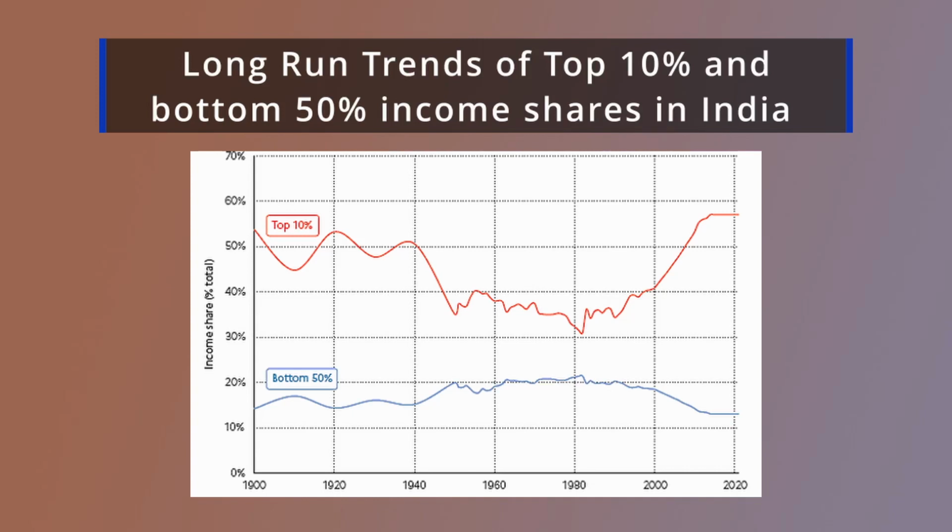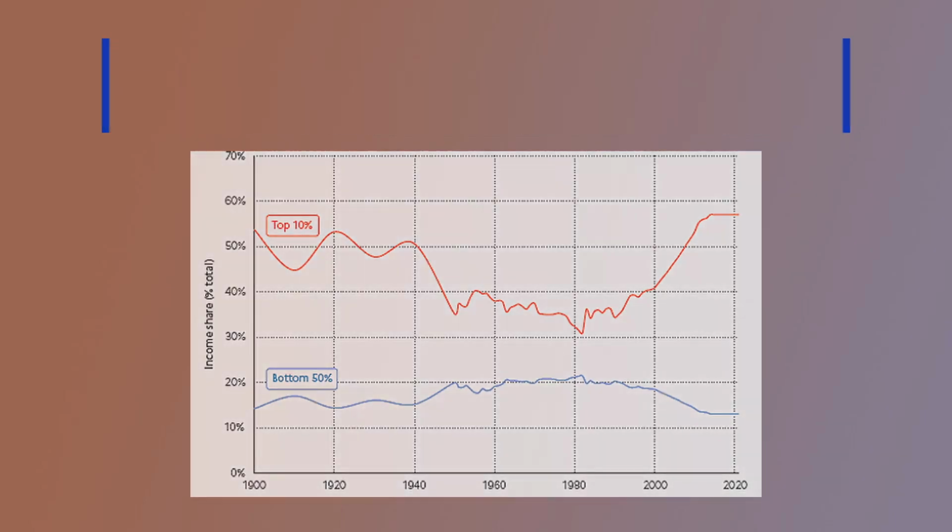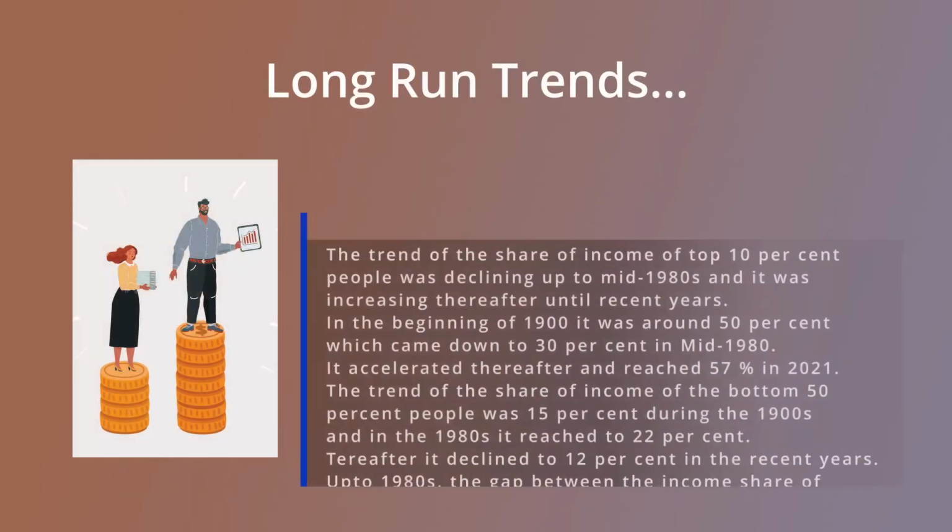in 2021. But if you consider the trend of the income share of the bottom 50%, then it was nearly 15% in 1900, which increased to nearly 20% or slightly higher than 20% in the mid-1990s. After that, it gradually declined to 13% in 2021. That is just the opposite movement of the income share of the top 10% people and the bottom 50% people.